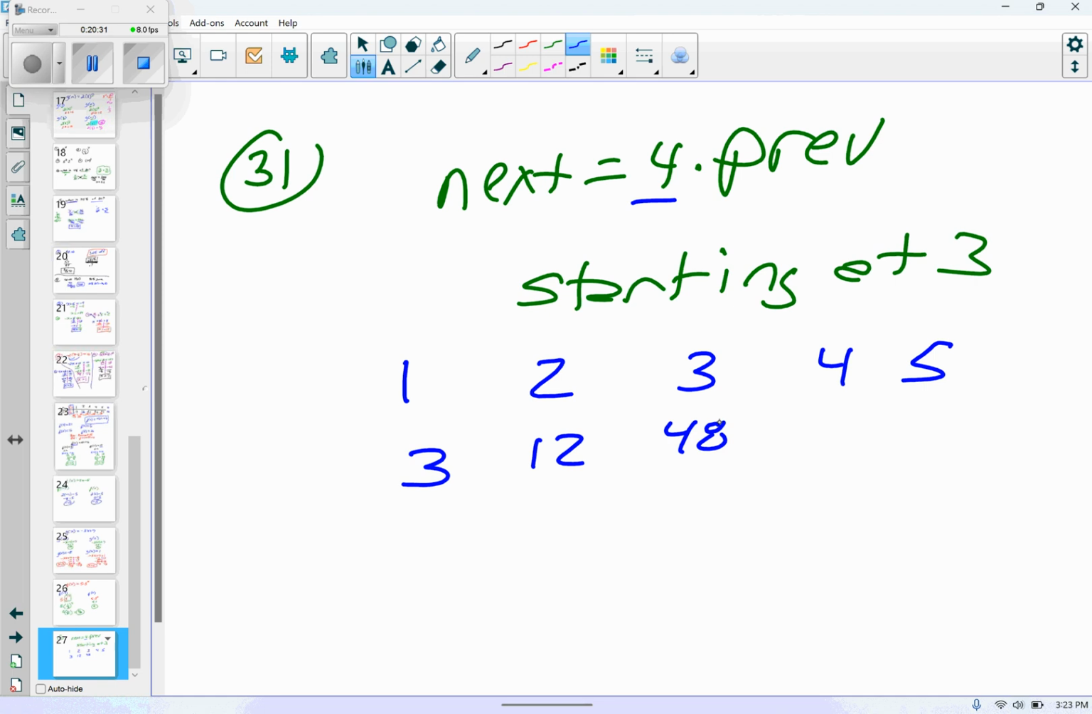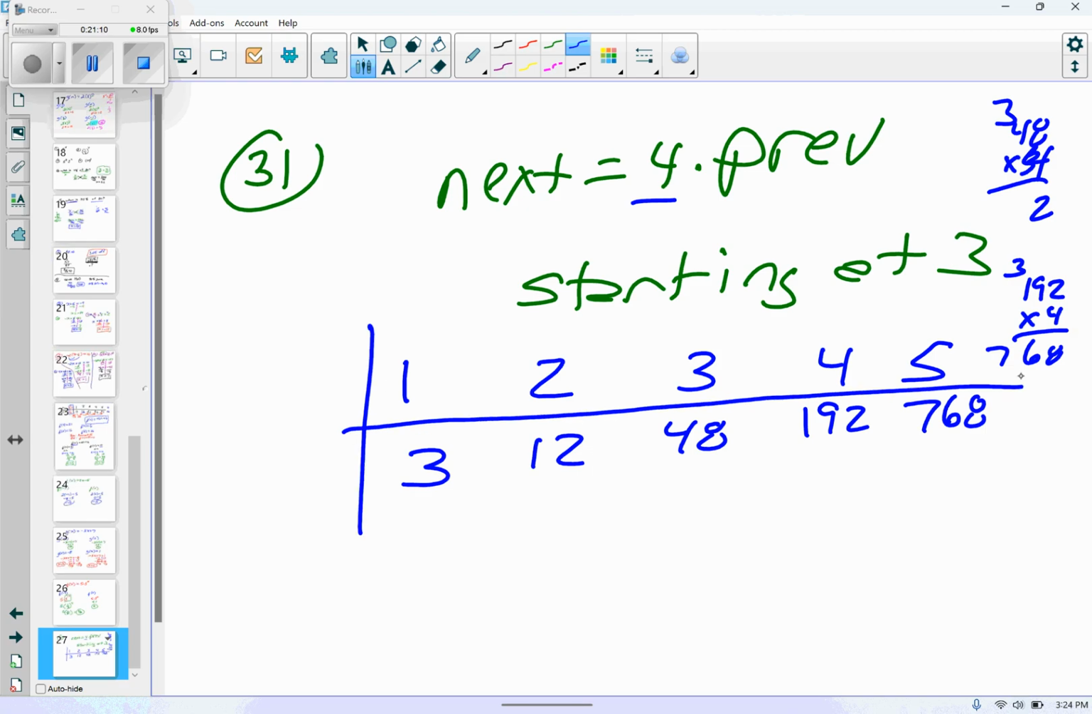48 times 4, since we're multiplying by 4, is 192. I think we've gone far enough for the fifth term. Multiply 192 times 4. It's 8, 36, carry 3, 768. All right, there's my first 5 terms.